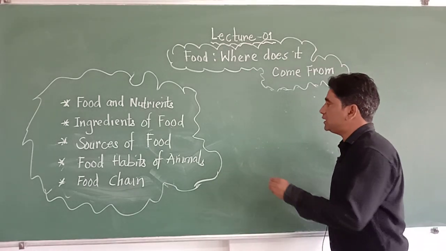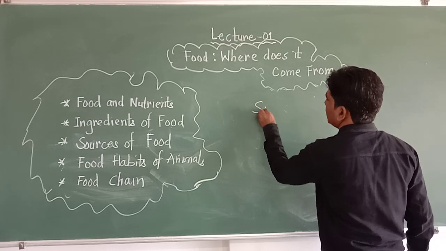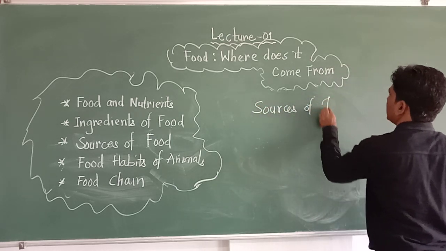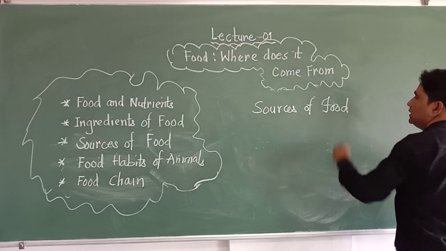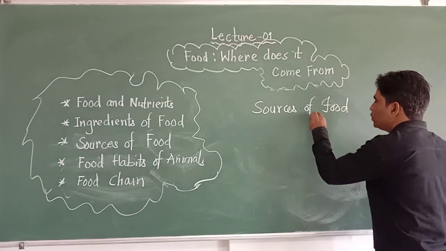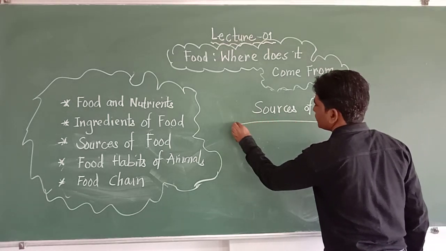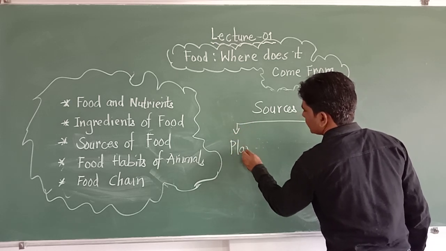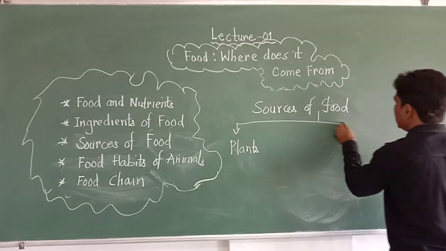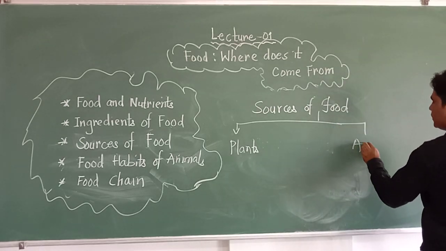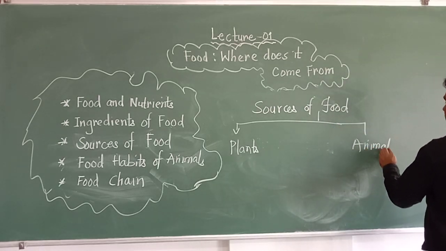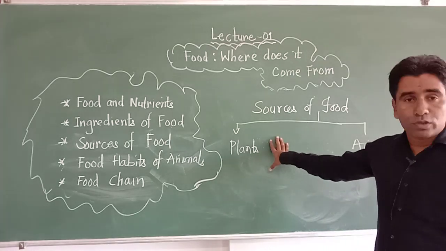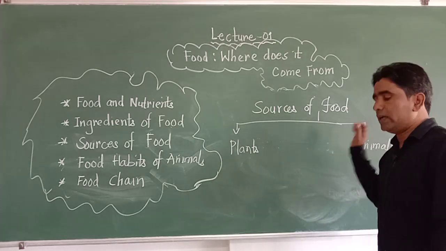On that basis we can classify the sources of food into two main categories: plants and animals.